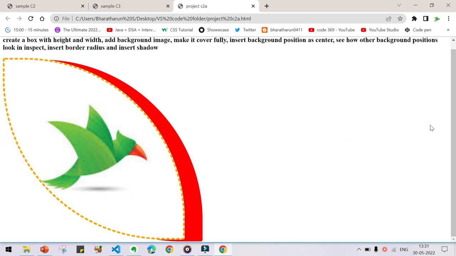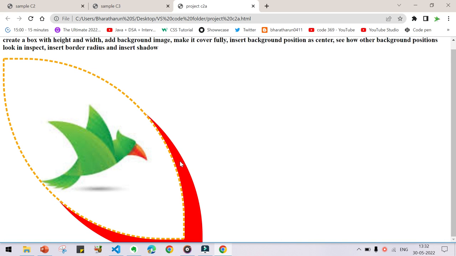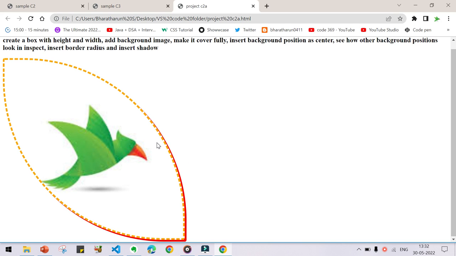Go to inspect, and here I am going to give 50. How will it appear? Enter. Now close this. The y-axis also has changed. Okay, this is called the shadow. Now coming back to our original code, just reload, and it all will get erased.